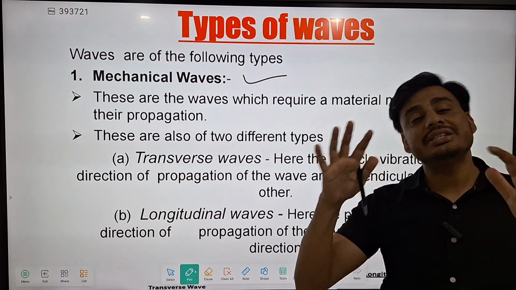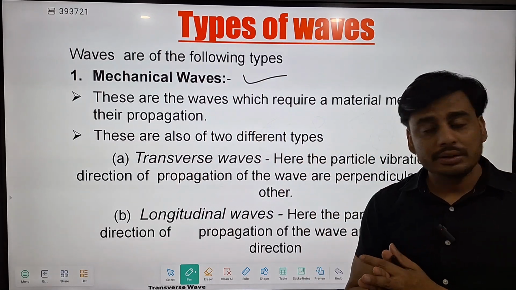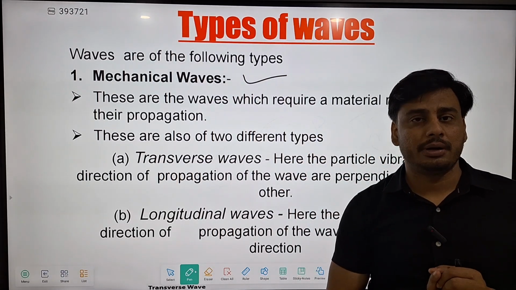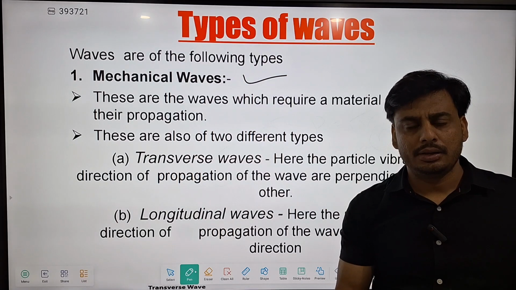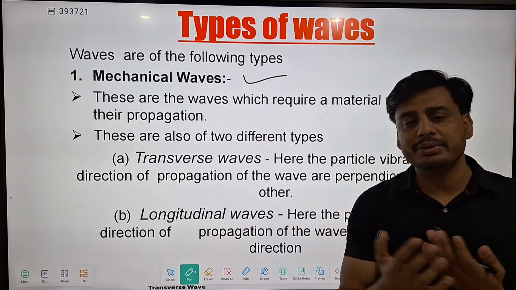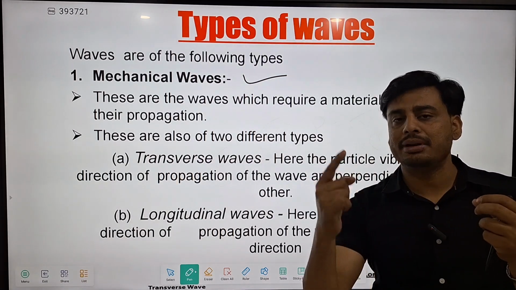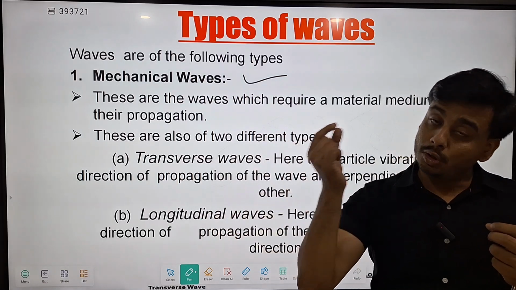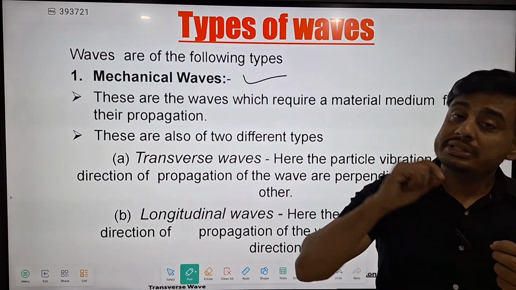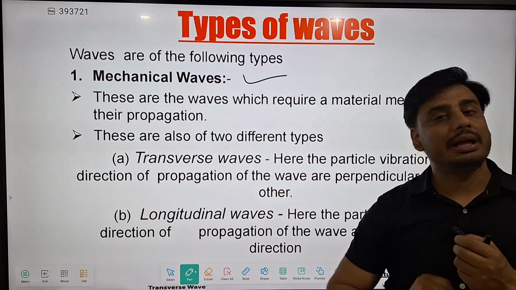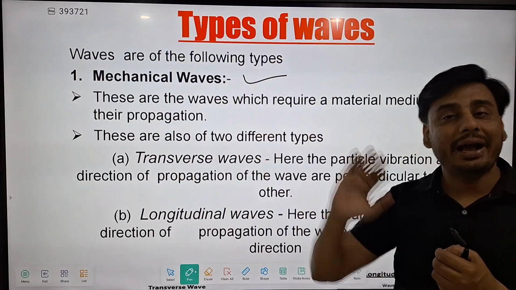That means material medium is necessary. Without medium, these waves cannot travel from one point to other point. Best example is sound wave. Since air is there, atmosphere is there, we are talking, and sound wave is traveling from one point to other point. So all these type of waves which require a material medium for their propagation are said to be mechanical wave.